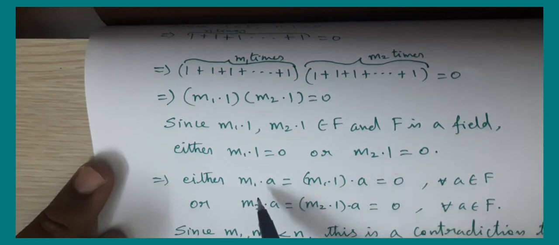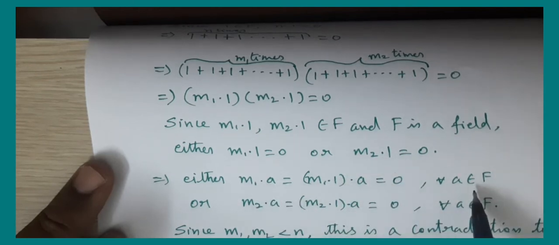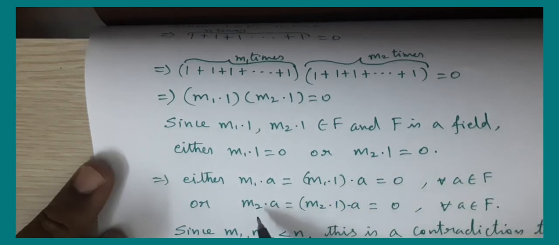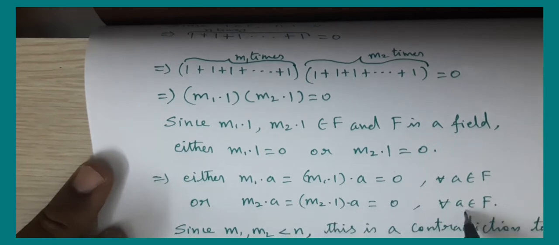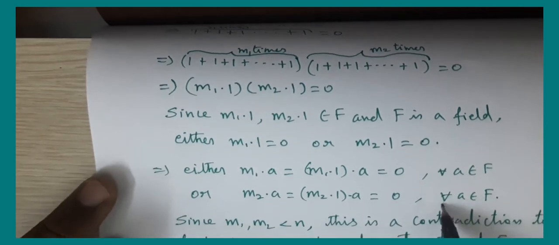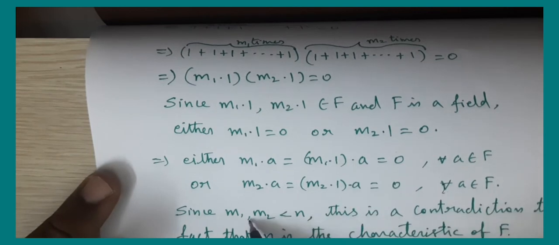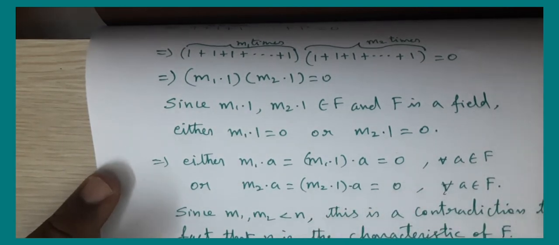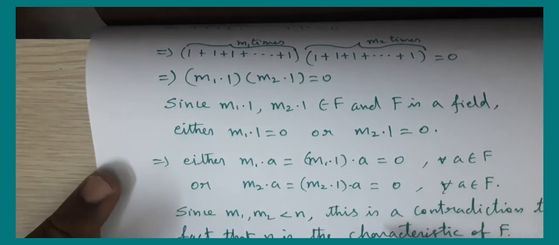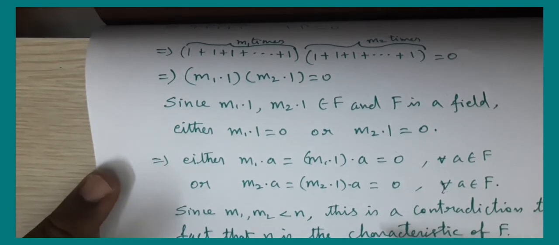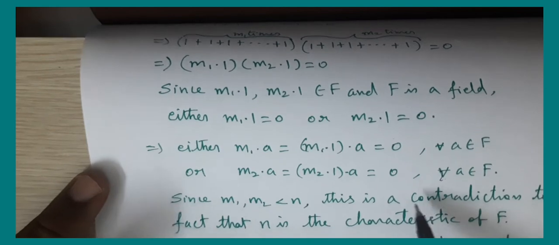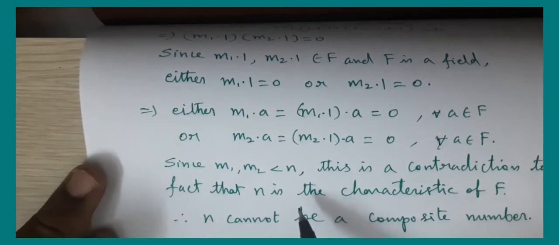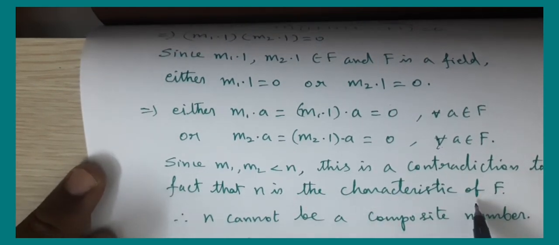So either m1 into a equal to 0 for all a belongs to F, or m2 into a equal to 0 for all a belongs to F. But then, since m1 and m2 are less than n, and n is the smallest number satisfying the condition n into a equal to 0 for all a belongs to F, we get a contradiction. This is a contradiction to the fact that n is the characteristic of F.